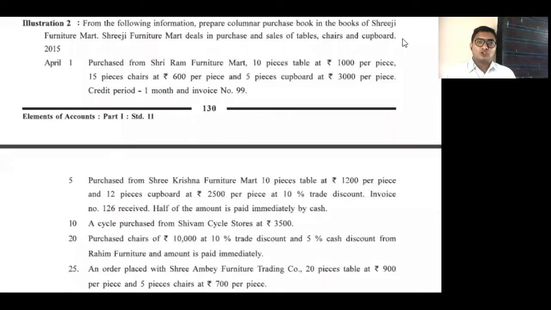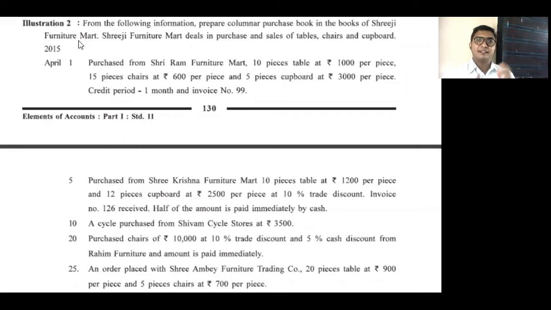Today in 11th standard accounts, in subsidiary books part 2, we are going to deal with another topic, that is columnar purchase book with types of goods. So here we are going with illustration number 2. From the following information, prepare columnar purchase books in the books of Sriji Furniture Mart. The most important topic here.